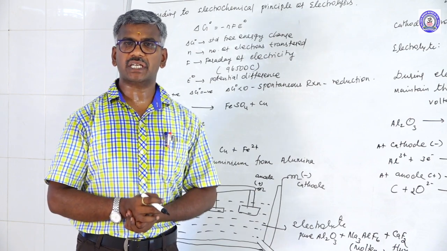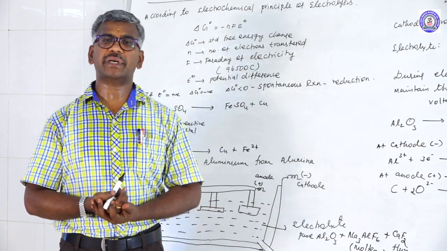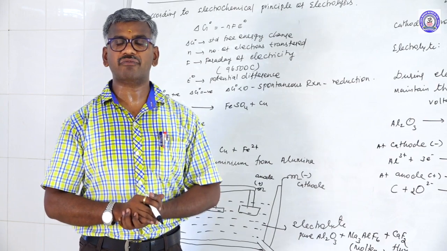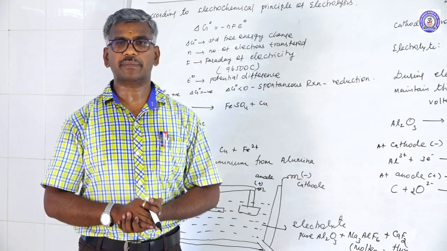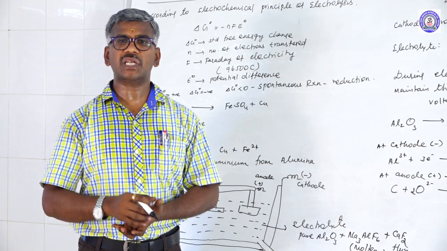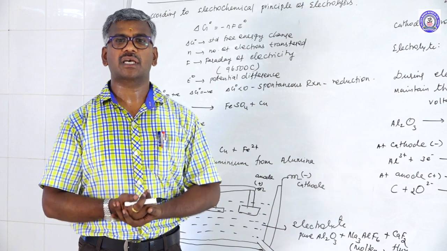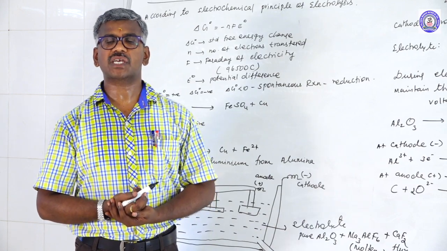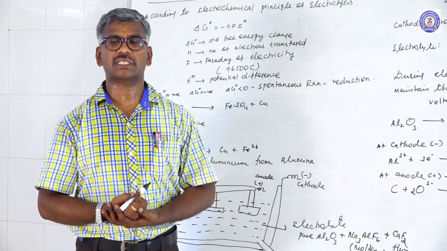Another one is electrolytic reduction. In electrolytic reduction, there are two types. Reduction at a high temperature in the absence of water. This method is used only for extraction of alkali metals and alkaline earth metals. Another one is reduction at a low temperature in the absence of air. This may be called hydrolytic washing. This is used for extraction of silver from its ore. These are the electrolytic reduction methods.